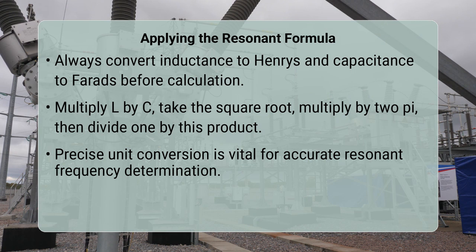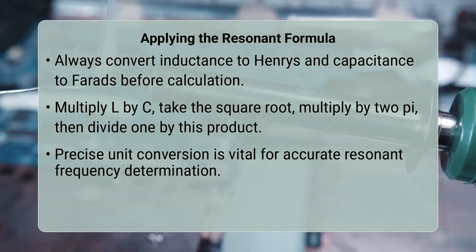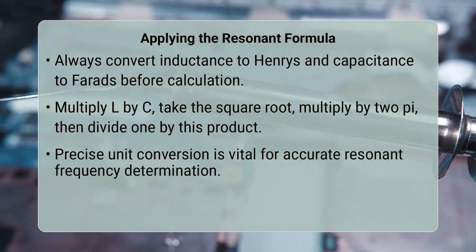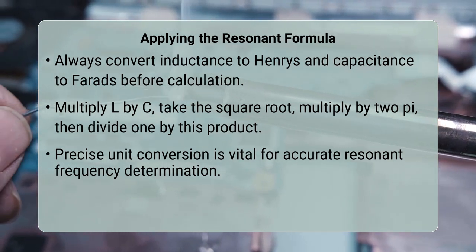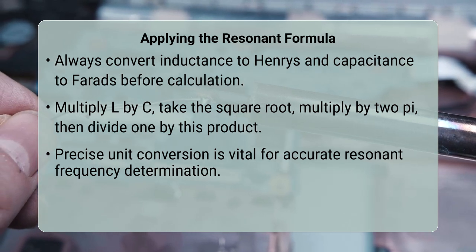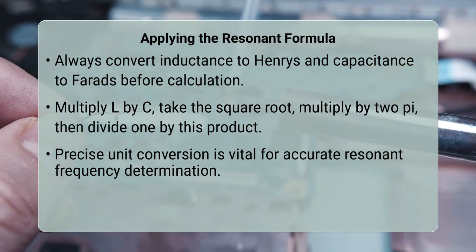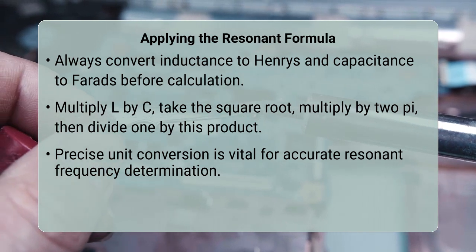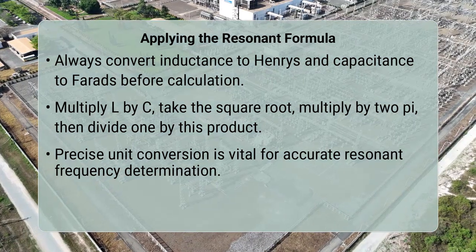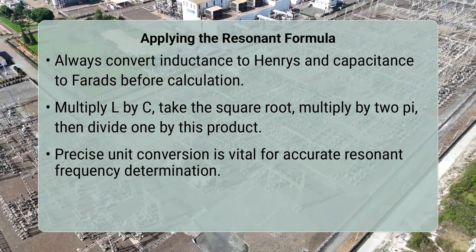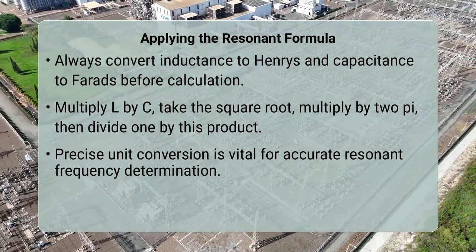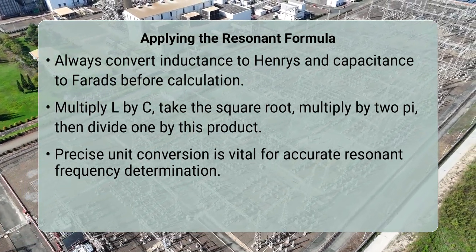To apply this formula, first ensure your inductance L is in henries and your capacitance C is in farads. If they are in millihenries, microfarads, or nanofarads, remember to convert them to their base units before plugging them into the equation. For instance, a 100 microfarad capacitor becomes 100 times 10 to the negative 6 farads. Once converted, simply multiply L by C, take the square root of that product, then multiply by 2 pi, and finally, divide 1 by that entire result.